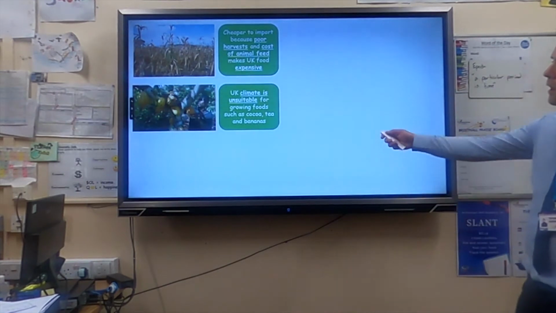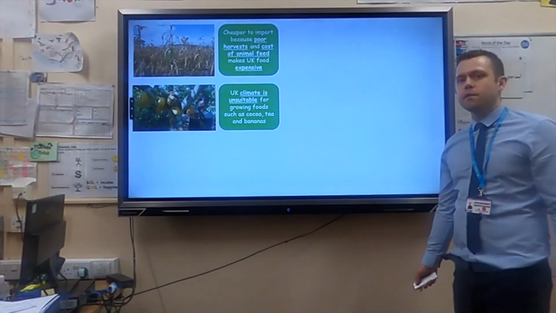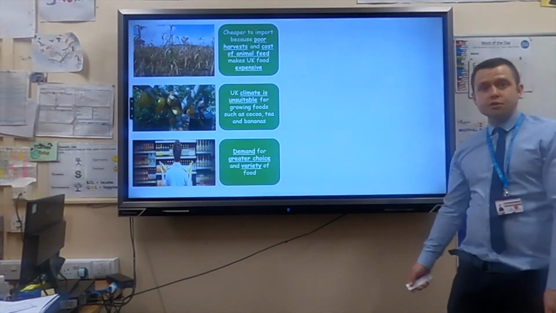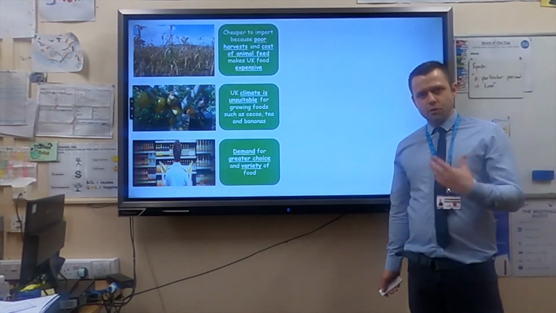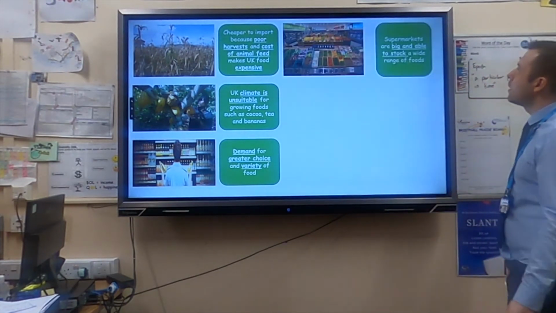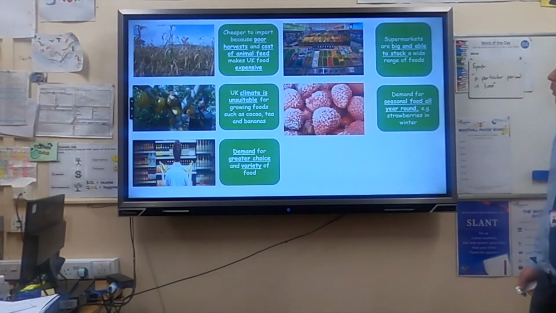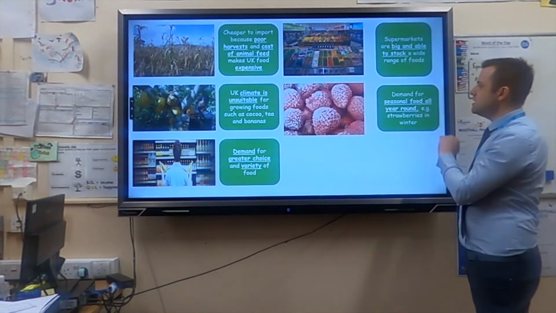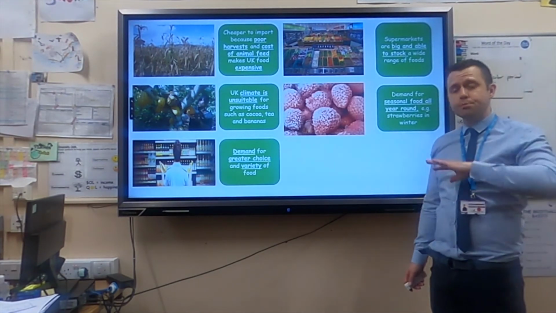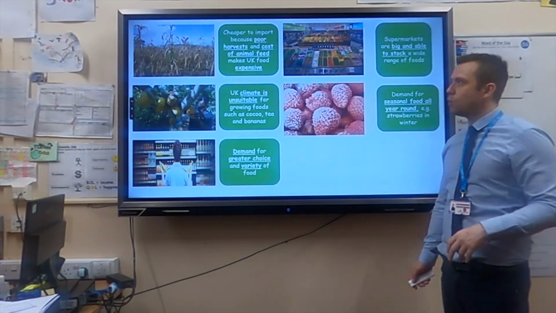The UK climate is unsuitable. Things like cocoa can't be grown in the UK. Demand for greater choice and variety. When you go to the supermarket, consumers, us, demand to be able to choose exactly what they want to eat, no matter where it comes from. Supermarkets are big and they're able to stock all these different ones. But my favourite one is demand for seasonal food all year round, such as strawberries in winter. You can eat strawberries any day of the year, but they only grow during the warm season, and that's why we import food.